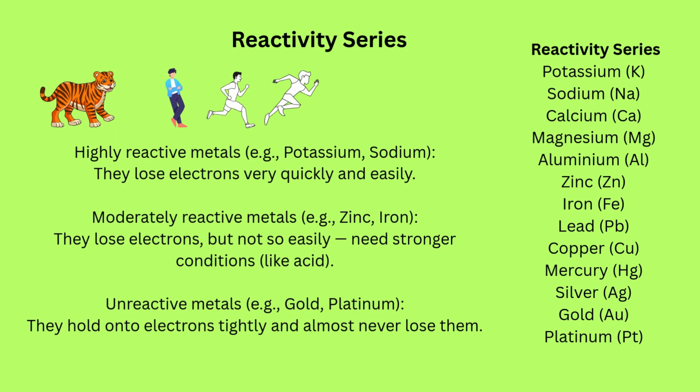A reactivity series is a list of metals arranged in order of their chemical reactivity, from the most reactive to the least reactive. The metal potassium is on top as it reacts rapidly with substances like water and acids. Next is sodium, which also reacts fast. Then calcium, which reacts less fast than sodium, and so on. Gold and platinum do not react with water, so they are the least reactive metals.